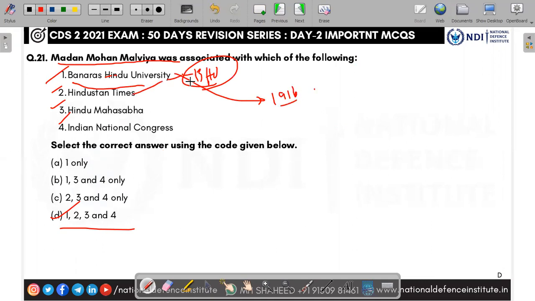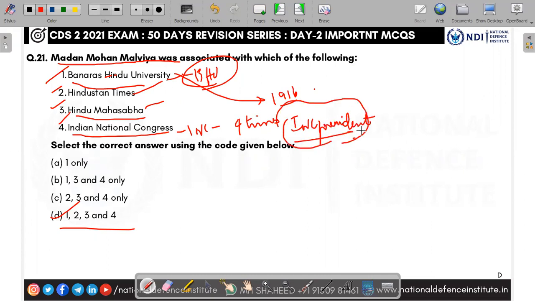Even now the newspaper is there, HT. He was one of the members of this newspaper, and he was also part of the Hindu Mahasabha, and also a part of the Indian National Congress. In fact, he was four times INC president. So the answer is D, 1, 2, 3 and 4.